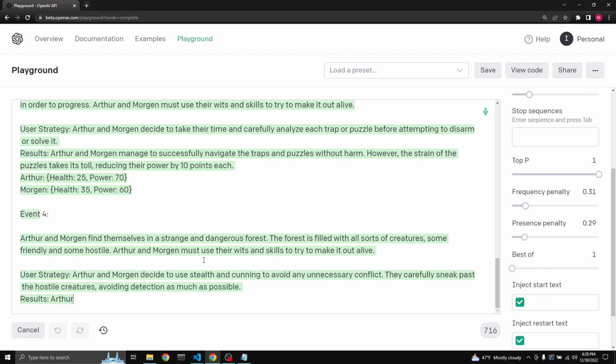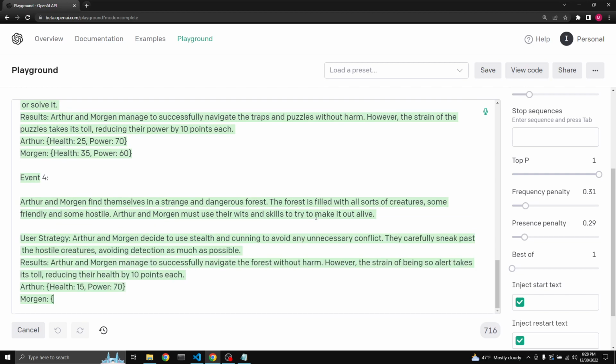Arthur and Morgan find themselves in a strange and dangerous forest. The forest is filled with all sorts of creatures, some friendly, some hostile. Arthur and Morgan must use their wits and skills, try to make it out alive. User strategy is Arthur and Morgan decide to use stealth and cunning to avoid any unnecessary conflict. That's good. They carefully sneak past the hostile creatures, avoiding detection as much as possible. Arthur and Morgan manage to successfully navigate the forest without harm. However, the strain of being so alert takes its toll, reducing.